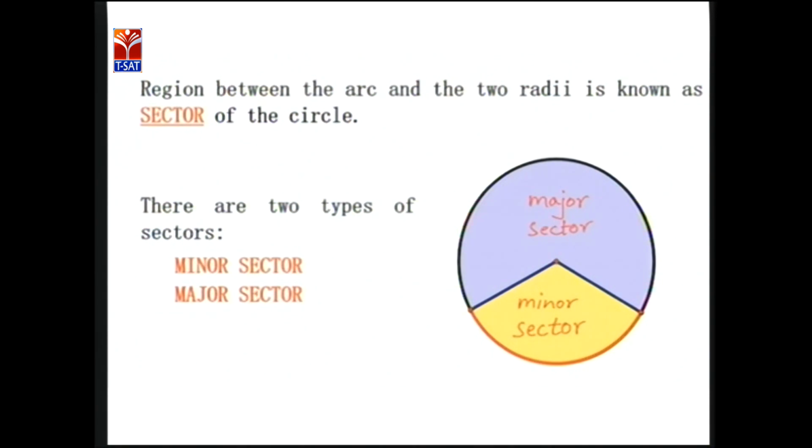The sector is also of 2 types. One is the major sector, another one is the minor sector. Did you get it? The yellow color part is the minor sector and the violet color part is the major sector.